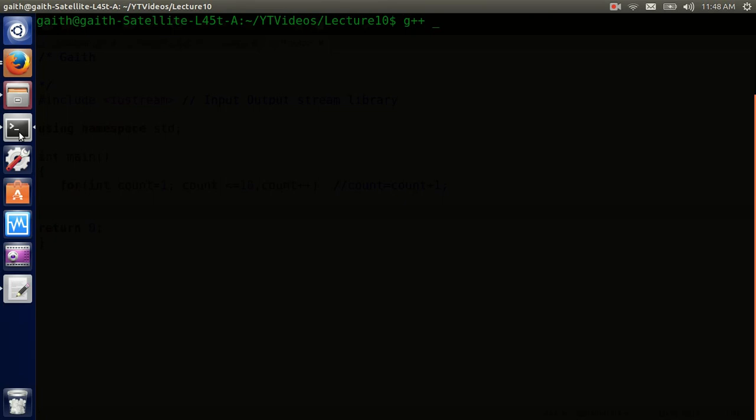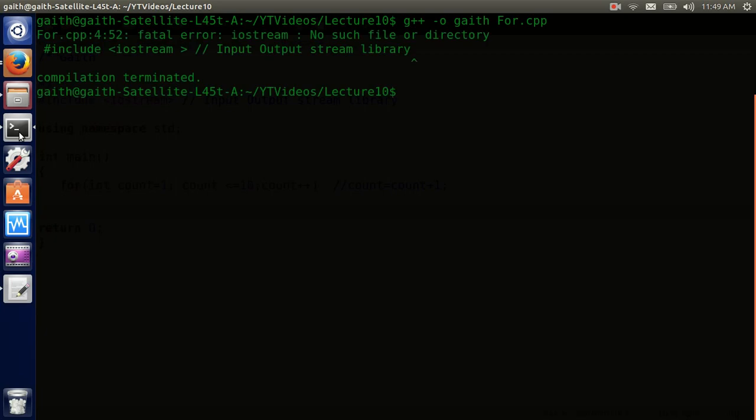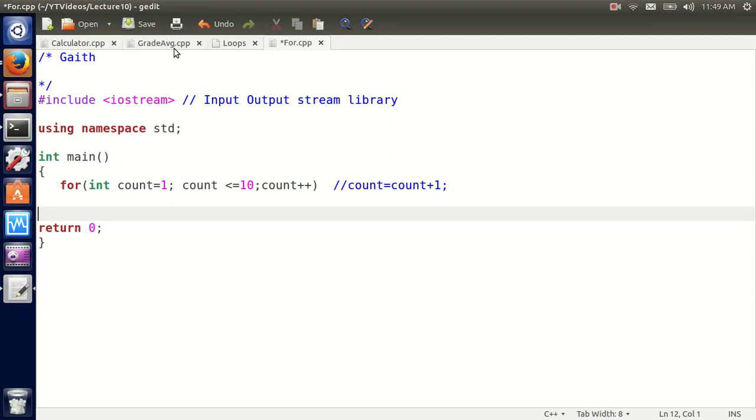g++ with the output name, and I also need the iostream library. Okay, I didn't save it. Nope, I didn't save.